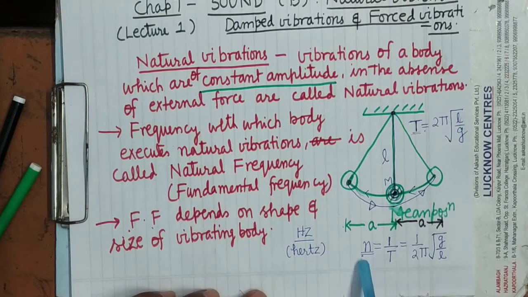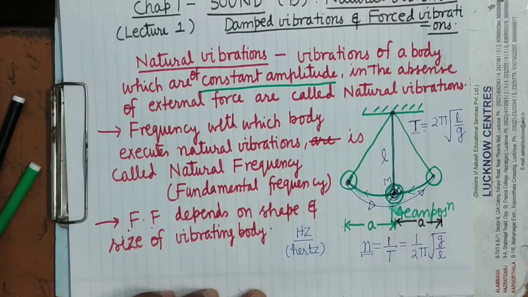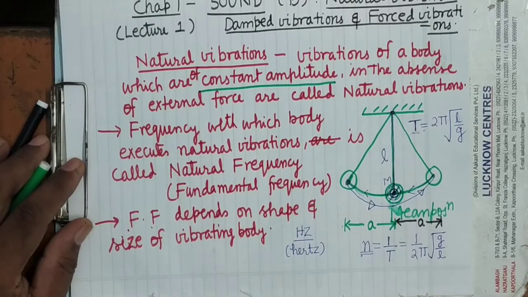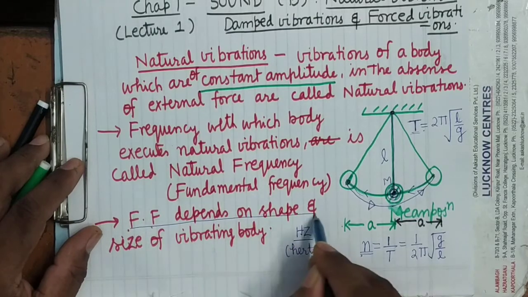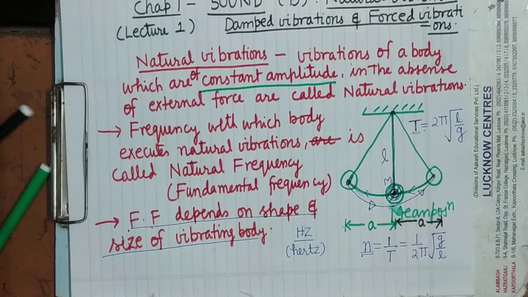So here you can see that frequency depends upon the shape and size, but it does not depend upon the mass of the bob. So the fundamental frequency depends upon the shape and size of the vibrating body.